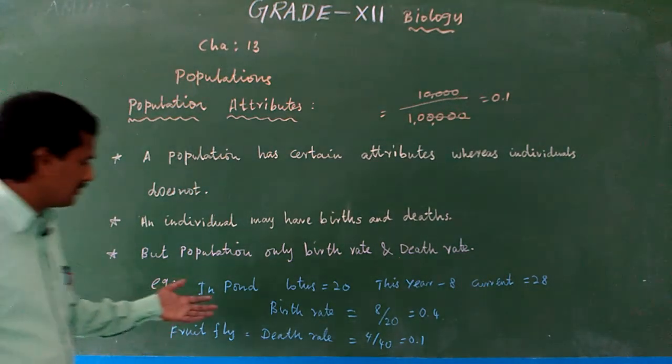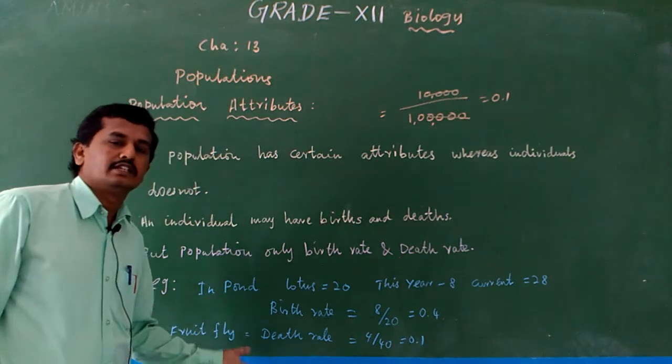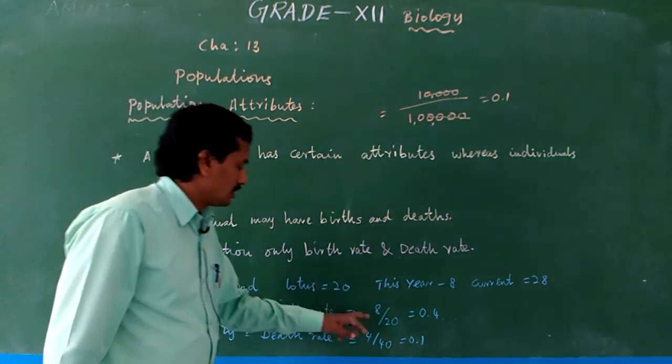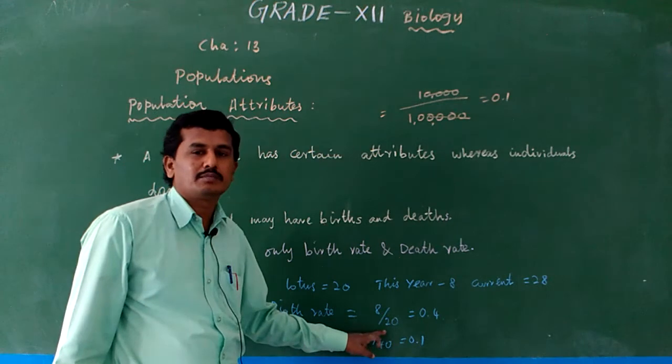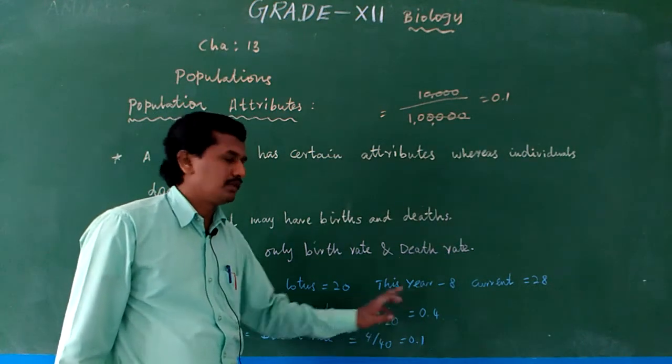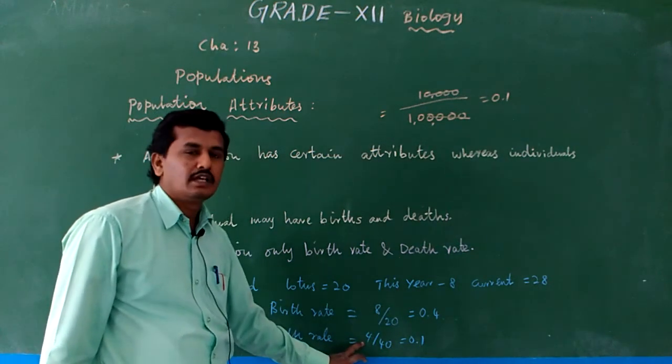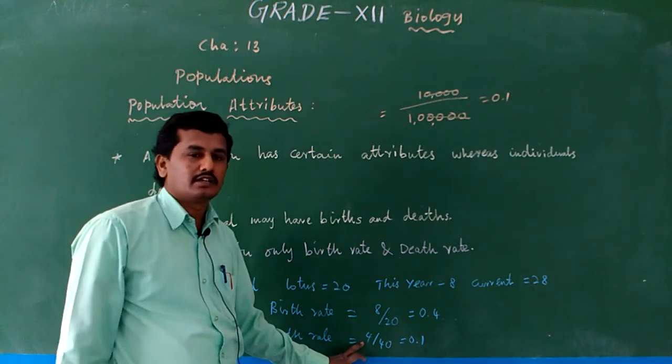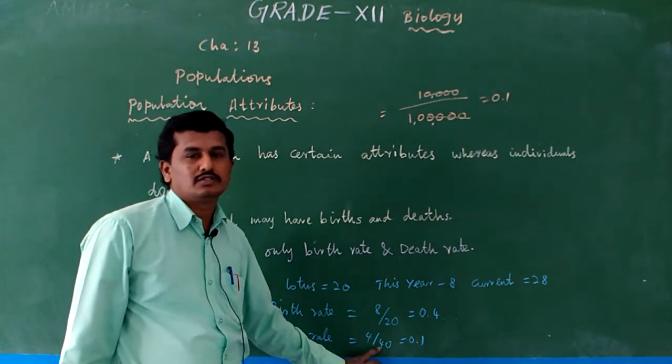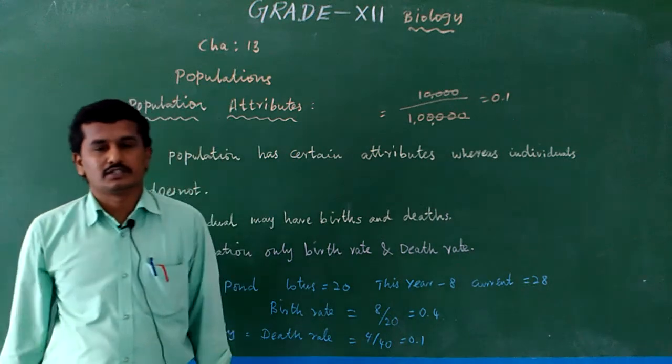So, if we calculate any birth rate and any death rate, this is a simple formula. The total number of births divided by the already present individuals means birth rate. The total number of deaths in a particular year or particular lifespan divided by the already present individuals is the death rate. A simple calculation.